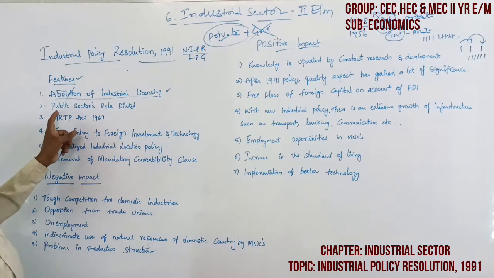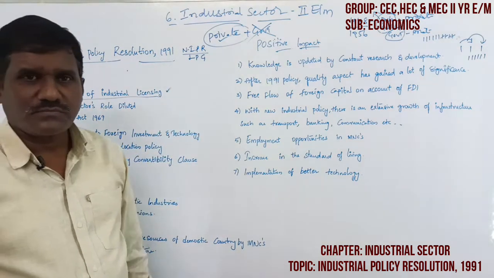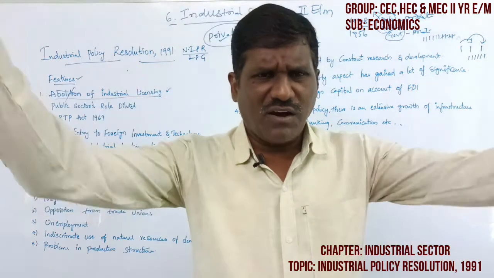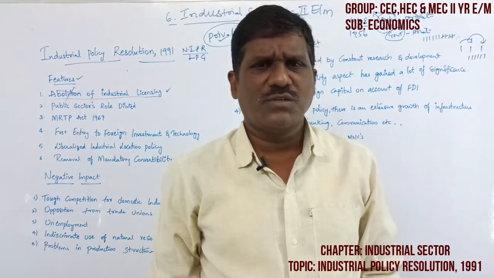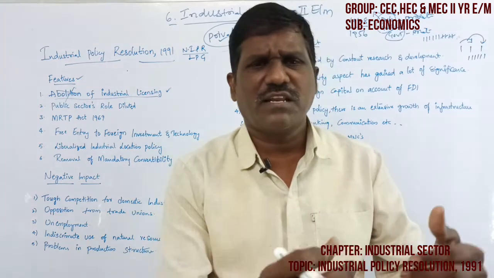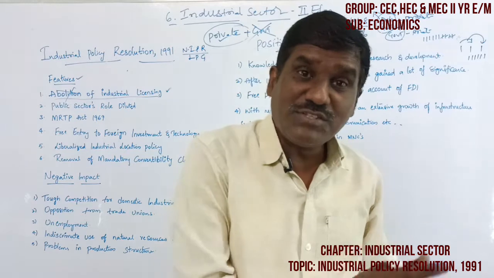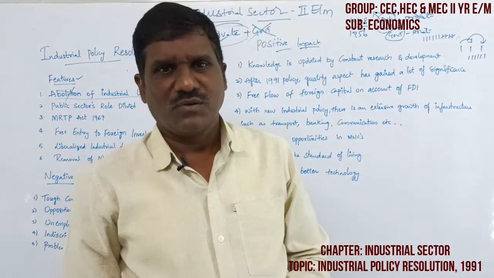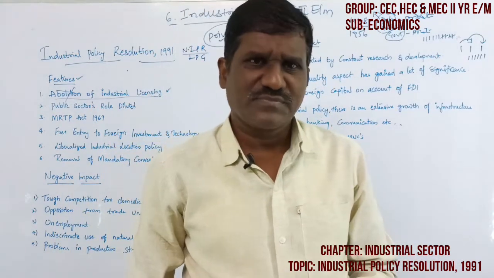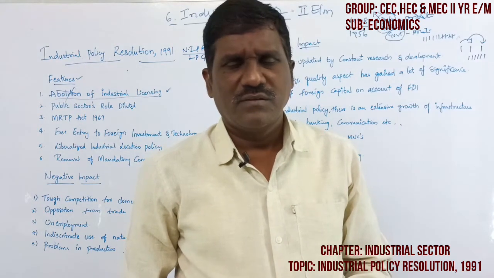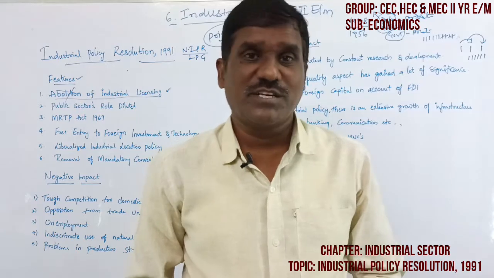See here, this is one: public sector role diluted, except key industries. All the remaining industries in India can be established with no need to take a license. So the government role is diluted. Disinvestment. Industries which are ready to invest can establish a number of industries.